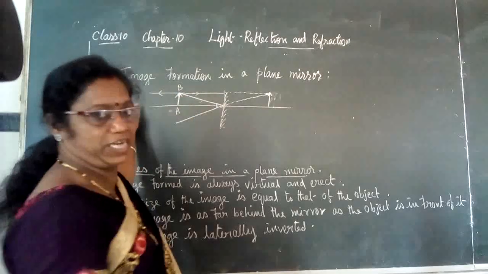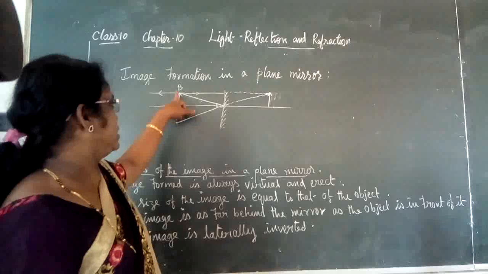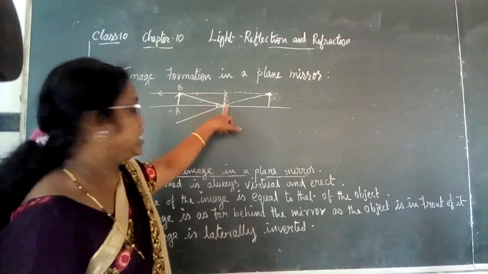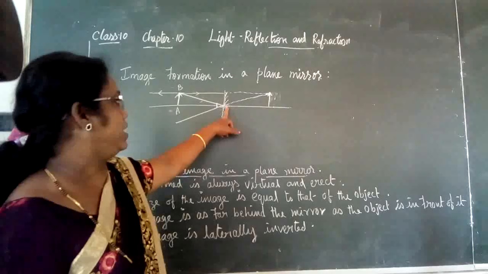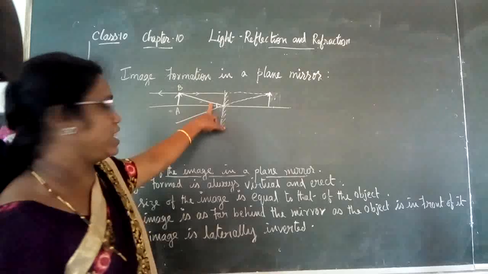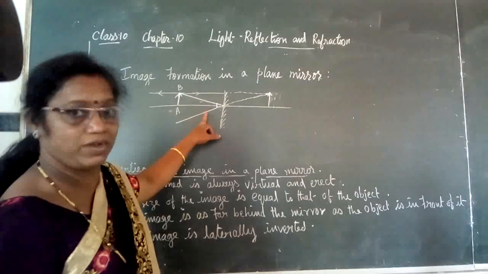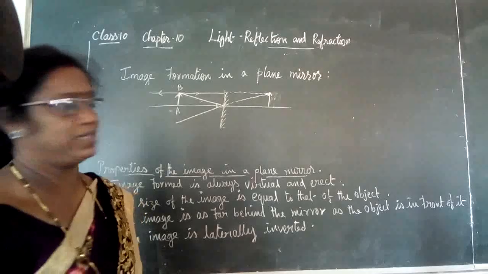Another light ray gets incident on the surface of the mirror and it bounces back. This is the angle of incidence and the angle of reflection. They both are equal to each other.